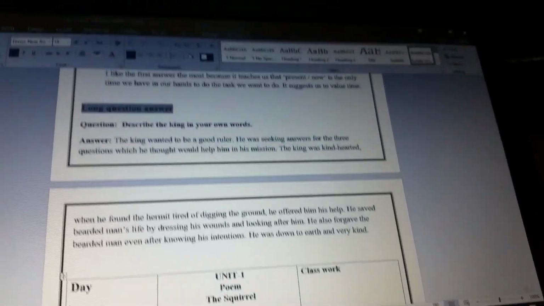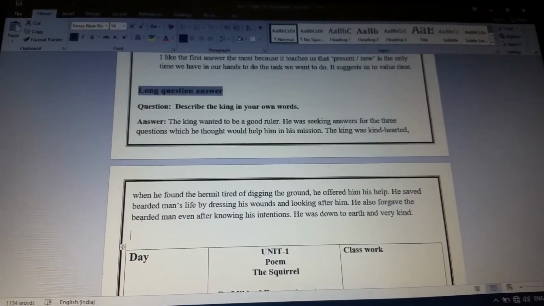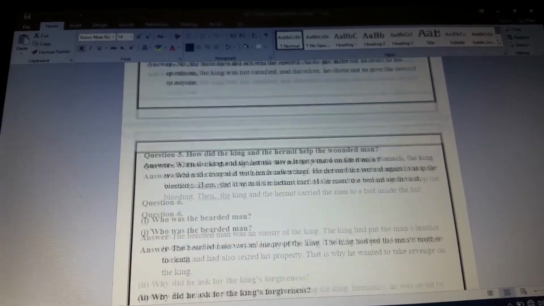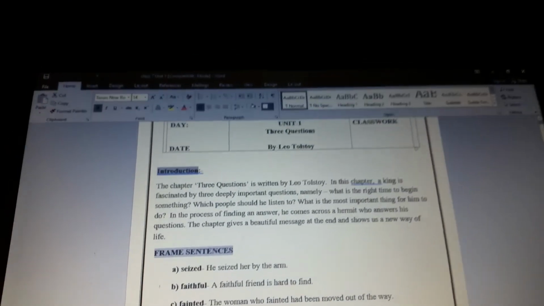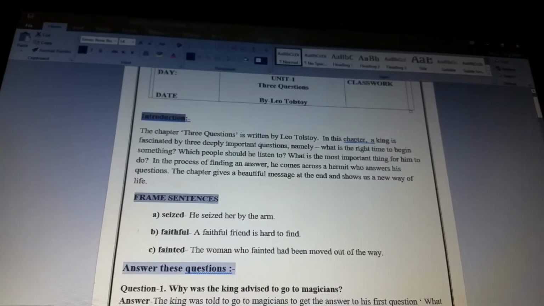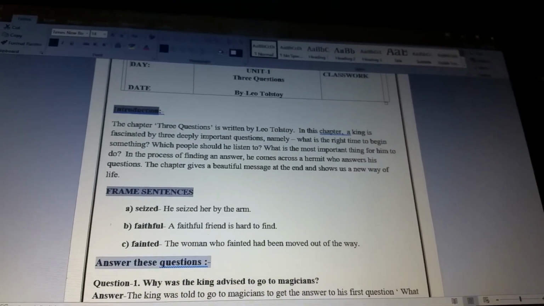Till here, you have to do all these question answers in your notebook very neatly and clearly as told. Please make the format properly and give all the headings clearly. Make proper use of full stops, question marks and capital letters.